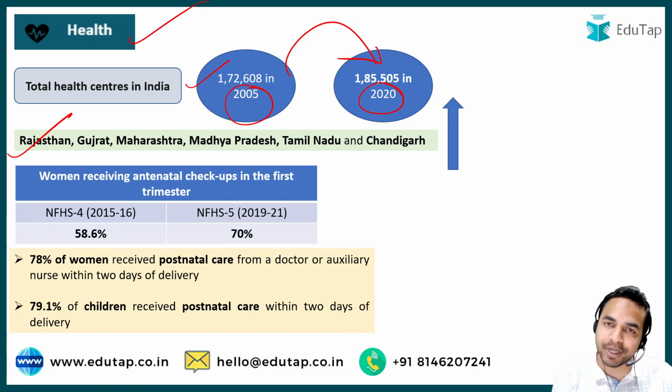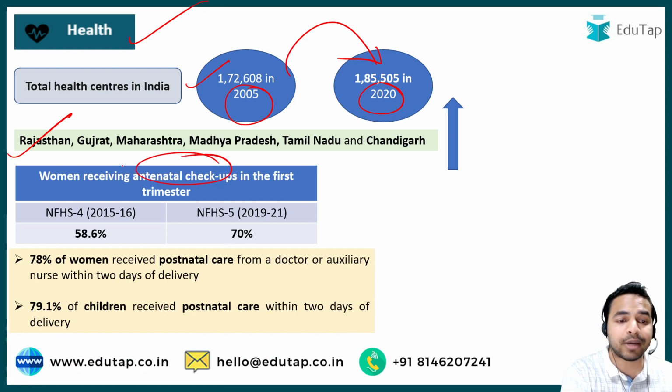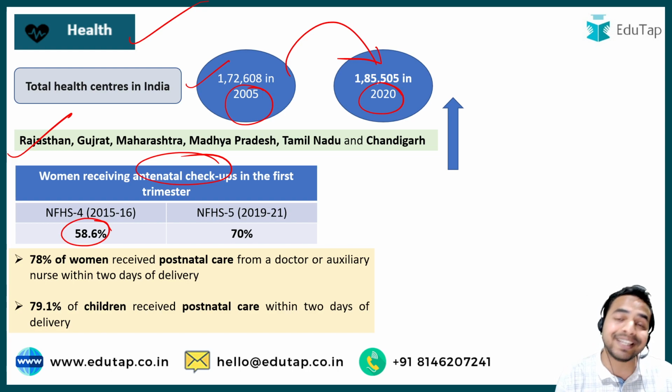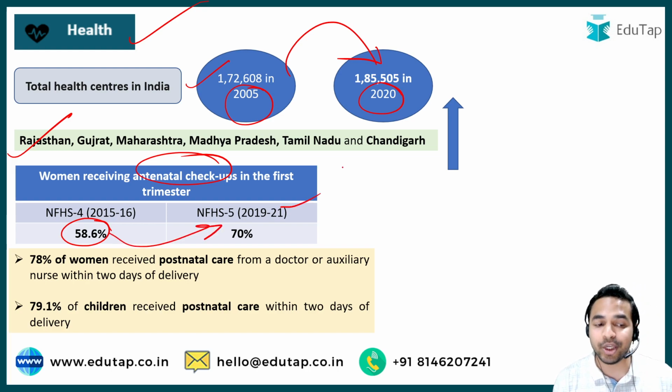Apart from that, this report also says that the women receiving antenatal checkups in the first trimester has also increased, as I have already discussed during the NFHS 5 report which was taken up recently in the PIB session. Here once again I want to repeat this point: women receiving antenatal checkups in the first trimester has increased from 58.6% to 70% from 2015-16 to 2019-2021.